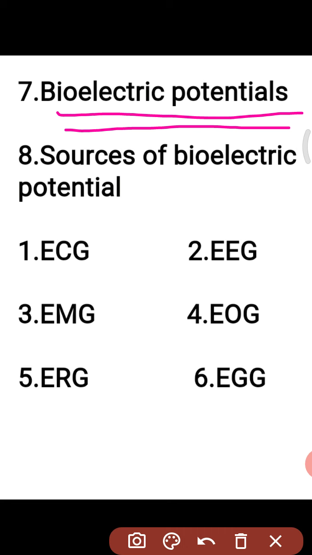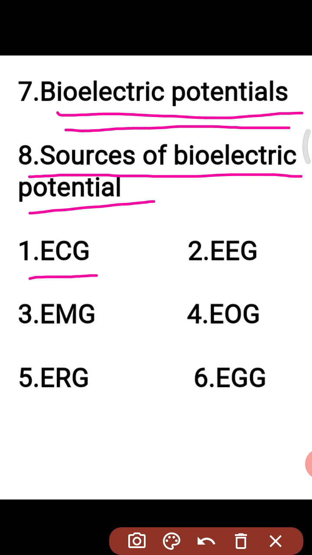So now we will move on to the next topic. The eighth one is the sources of bioelectric potentials. What are the different sources? Generally, the body generates its own monitoring signals while carrying out its various functions. These signals convey useful information about the functions they represent. Now, the sources of bioelectric potentials: the first one is the electrocardiogram, that is your ECG. The electrical activity of the human heart can be measured by using the electrocardiogram.